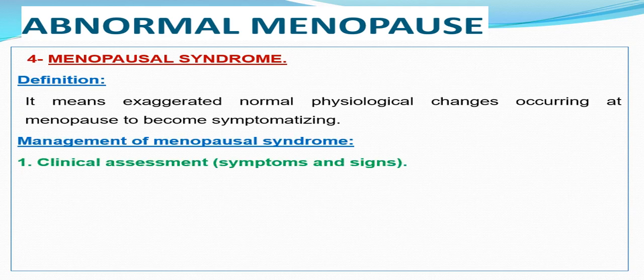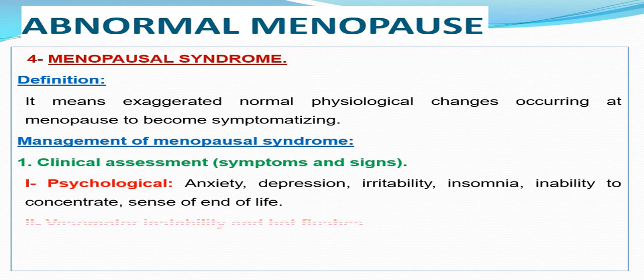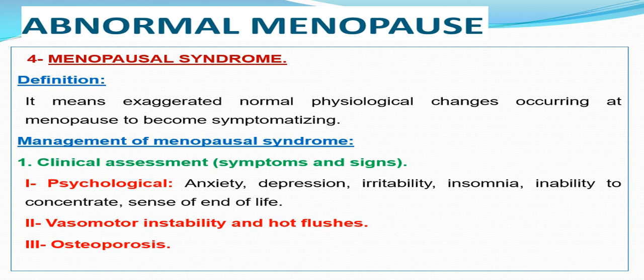Menopausal syndrome, as a last type of abnormal menopause, means exaggerated normal physiological changes occurring at menopause that become symptomatic. A patient may have local changes, general changes, and central changes. All of these changes become exaggerated and the patient complains, so she needs treatment. Management of menopausal syndrome depends upon clinical assessment first and then treatment.